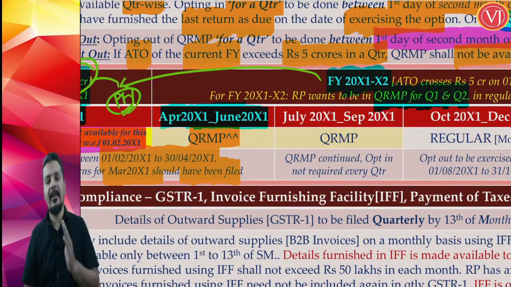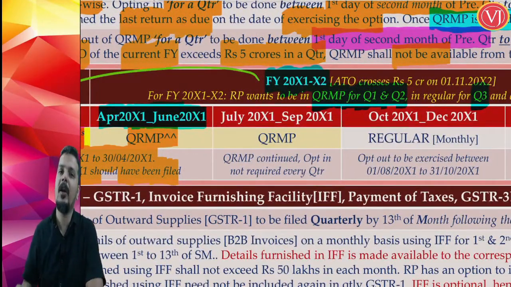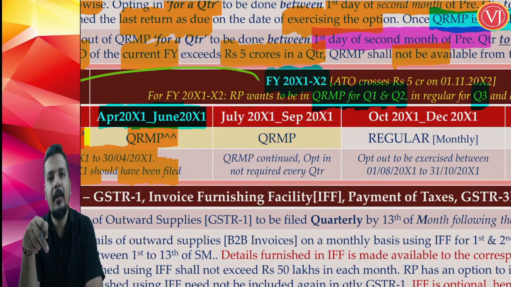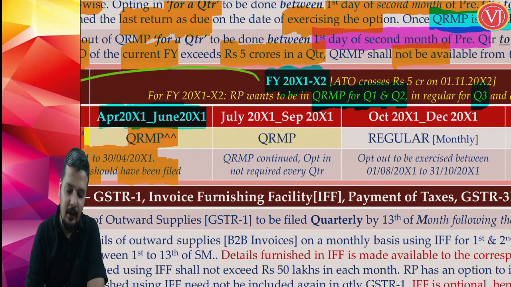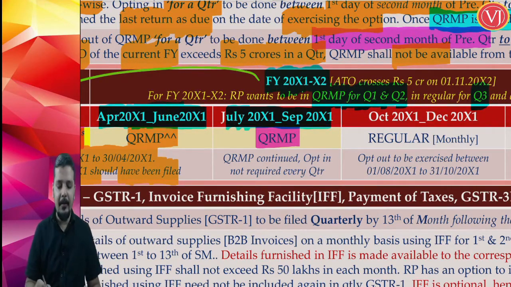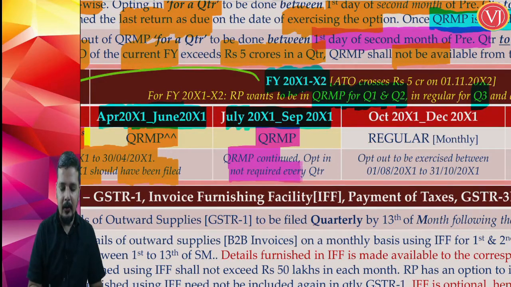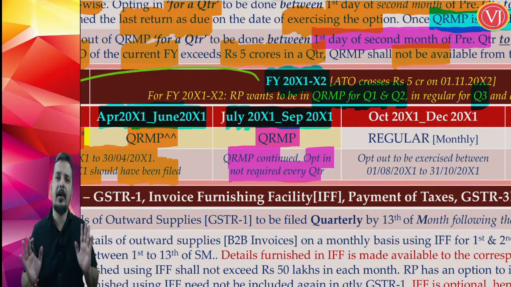Now, in this example, we have also seen that the registered person wants to go for the QRMP scheme for quarter 1 and quarter 2, the regular scheme for quarter 3, and the QRMP scheme for quarter 4. The second quarter is the next quarter, July 21 to September 21. Again, you can be under the QRMP scheme, and as already discussed, once you are under the QRMP scheme, you are not required to opt in again. Once you have opted in, you can continue under the QRMP scheme. So again, selection is not required.